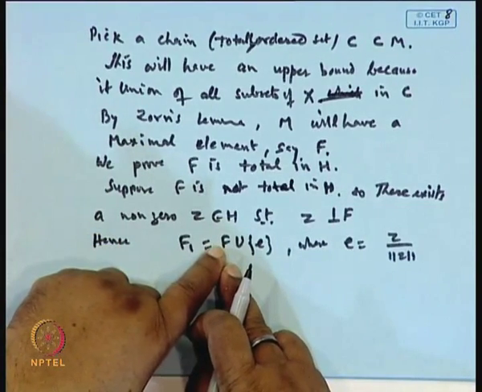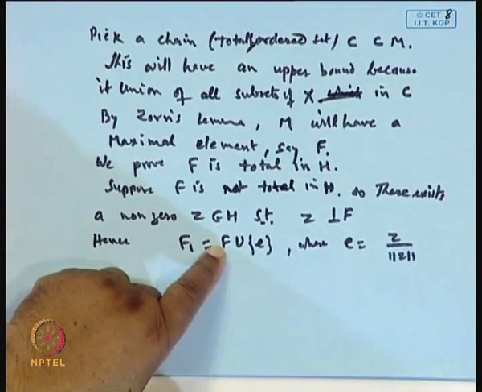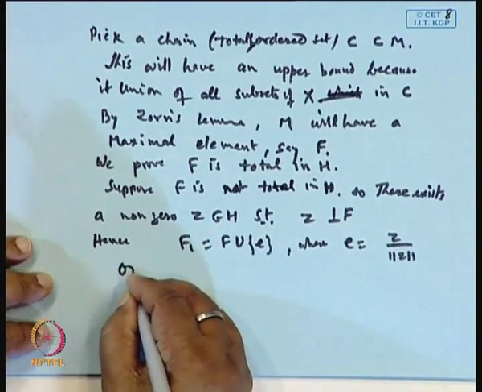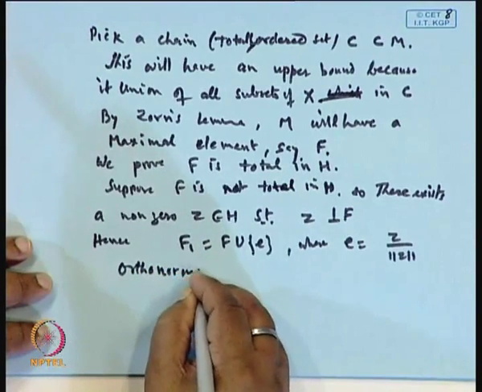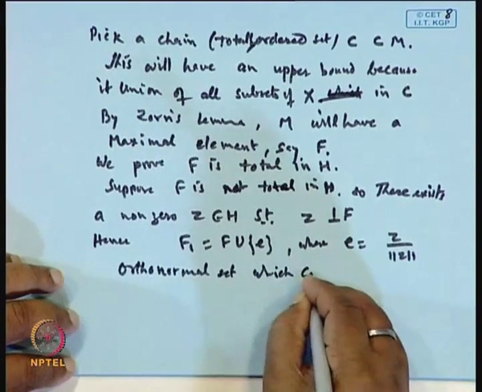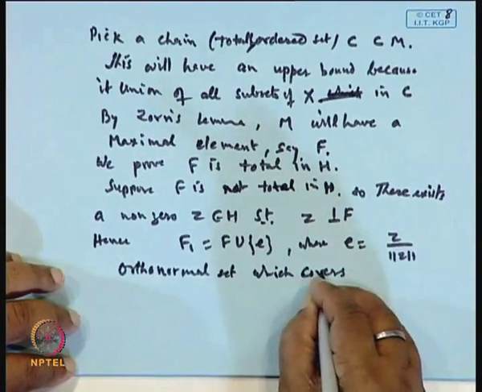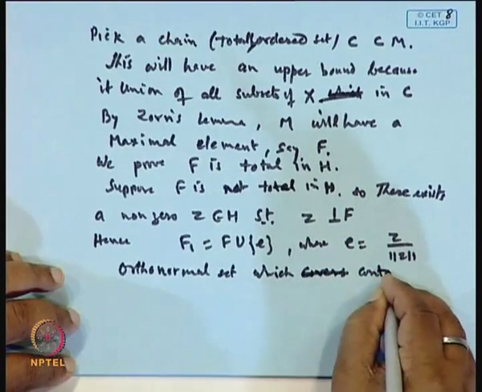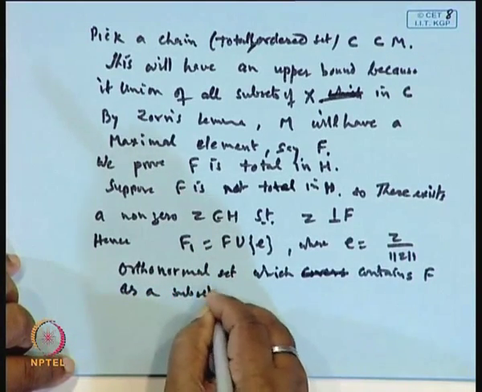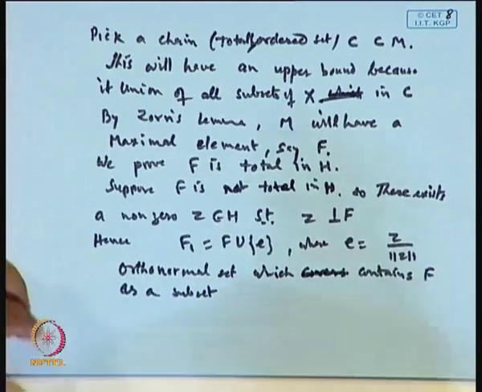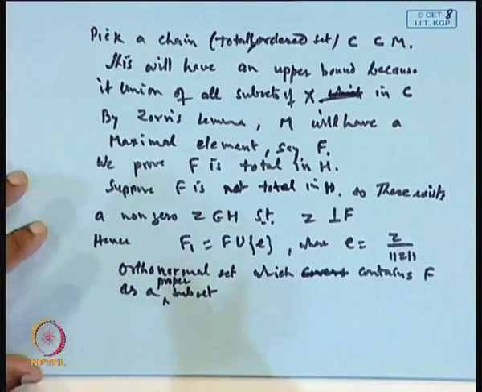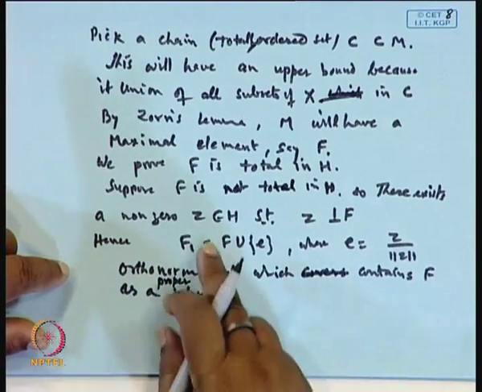F1 will be an orthonormal set which contains F as a subset. So, this is a proper subset. It means F cannot be maximal if it is so.